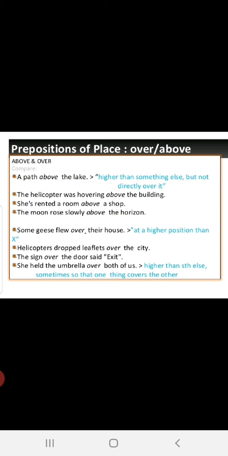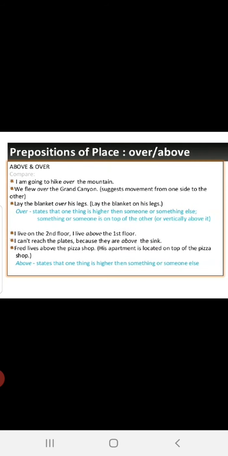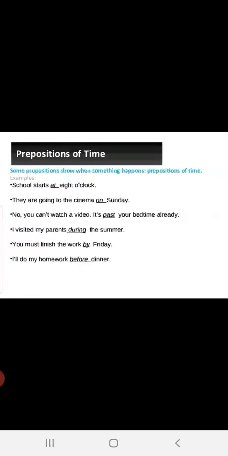Helicopters dropped leaflets over the city. The distance is less. The sign over the door said exit. See, the sign is just over the door. She held the umbrella over both of us. The distance is less. Okay. Prepositions of place, over or above, again. I am going to hike over the mountain. Now you can read out this for your convenience and you can see the distance. Fine children, you read out this slide for your practice.